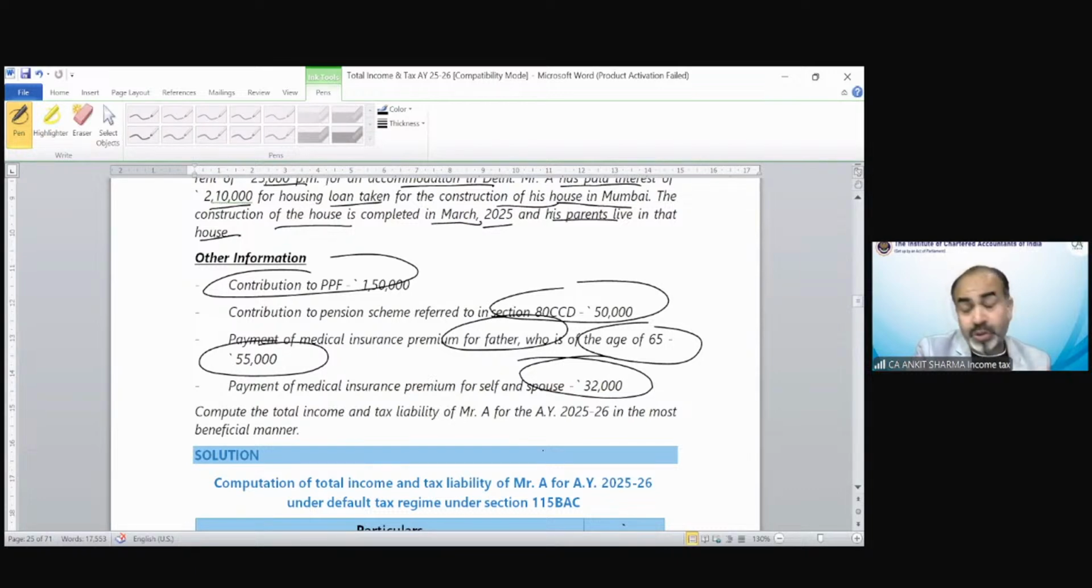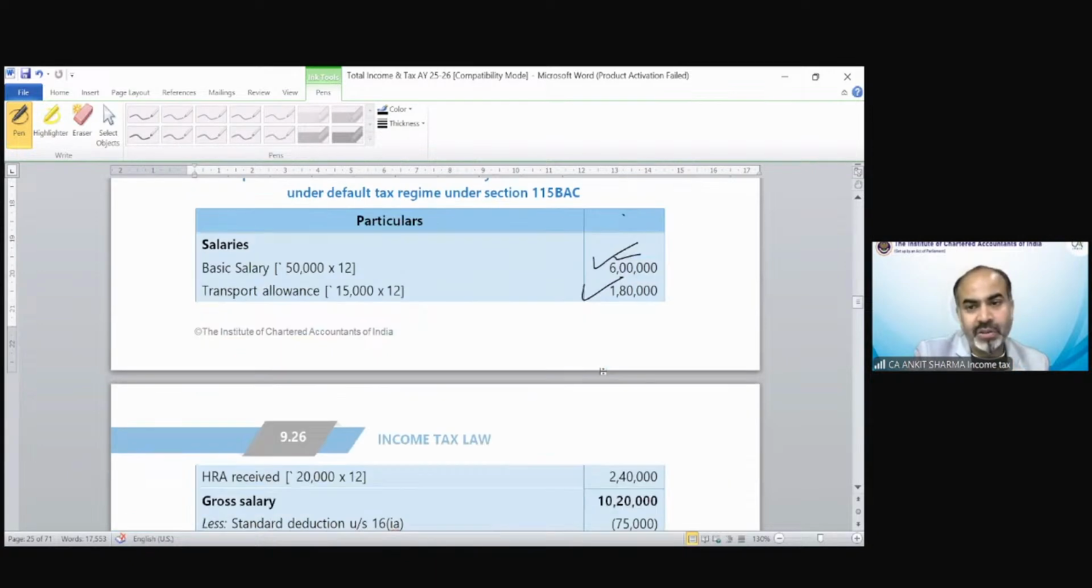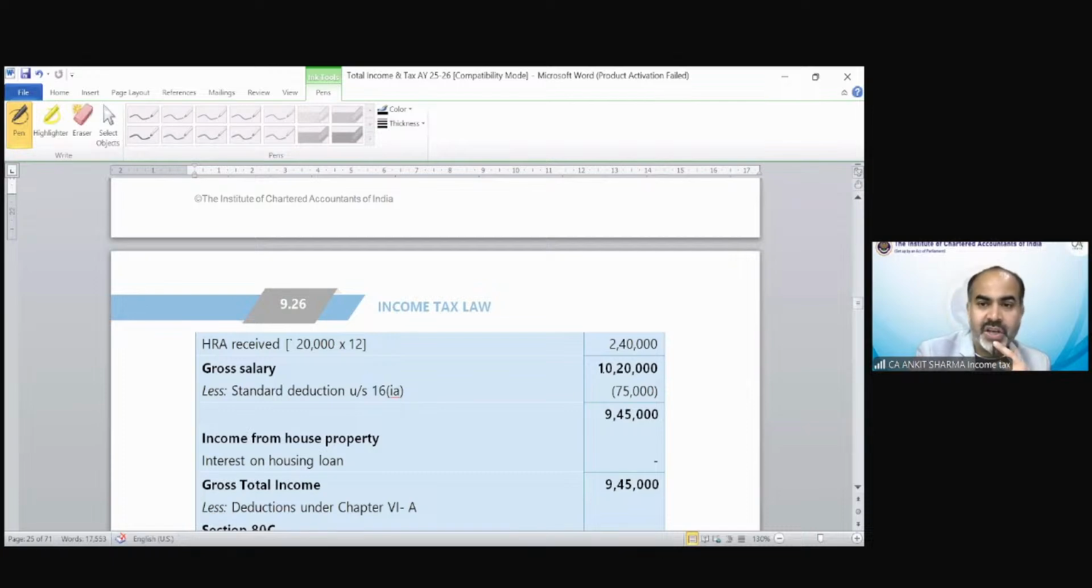When a question says most beneficial manner, it's a normal question of total income and tax. Nothing is regarding the salary structure. It is a question of total income and tax based on the majority of salary provisions. We have to calculate tax as per section 115BAC, and then we have to calculate tax as per the optional tax regime. Basic salary is 6 lakh, transport allowance is 1,80,000, no deduction, no exemption. HRA is going to be fully taxable because there is no exemption under the default tax regime. Standard deduction would be 75,000. Last year it was 50,000, now it's 75,000.